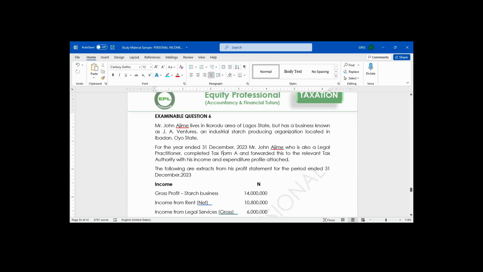Not Ibadan. Where does he reside? Personal income tax is based on the residential rule. So you need to state it clearly: Lagos State Internal Revenue Service.